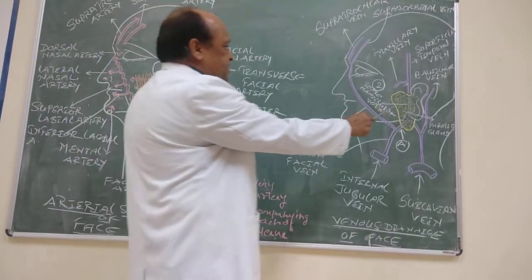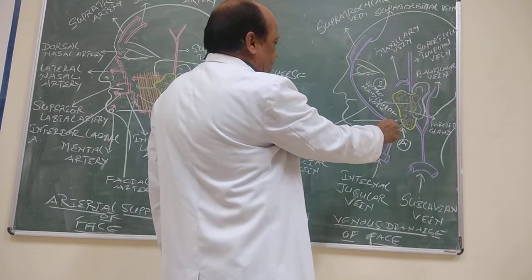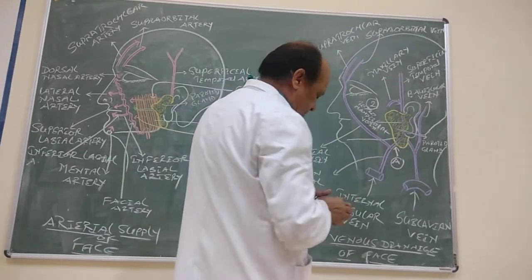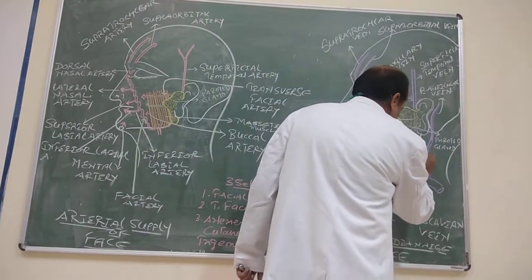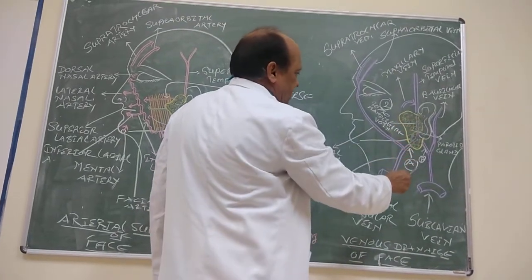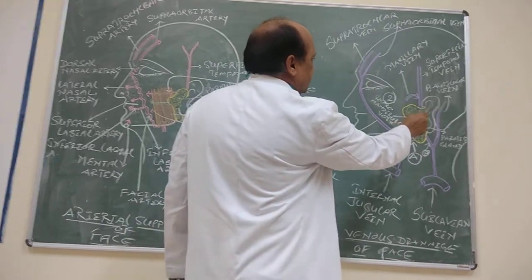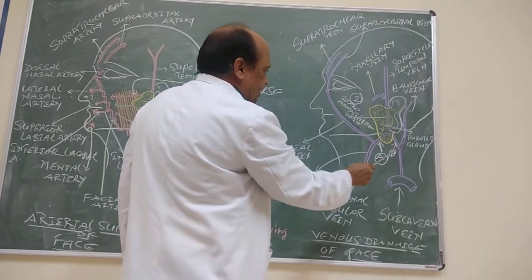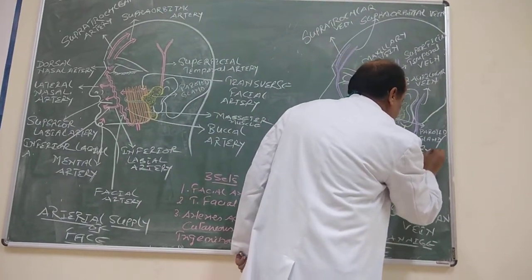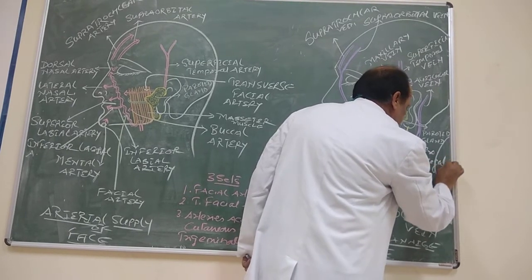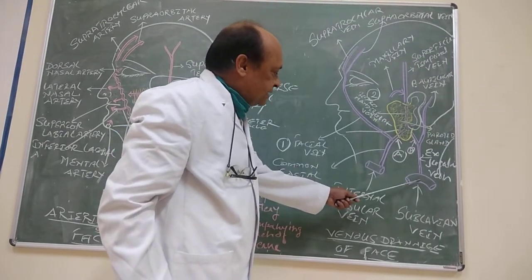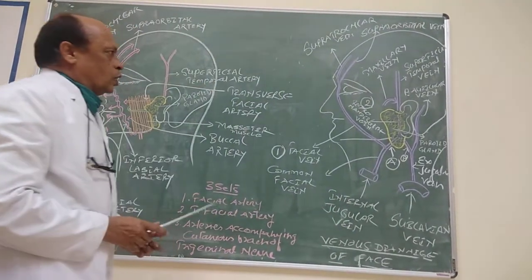Now another vein is the retromandibular vein. As we know, it divides into two, the anterior division, and here is the posterior division. P stands for posterior division. And the posterior division is joining the posterior auricular vein. Yes, the posterior auricular vein. They join each other to form the external jugular vein. And this external jugular vein ultimately drains into the subclavian vein.